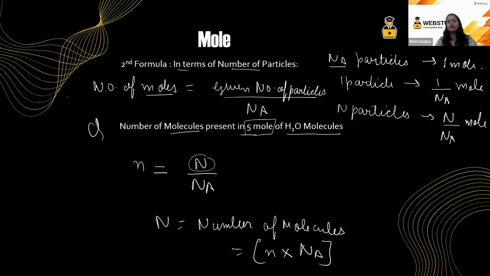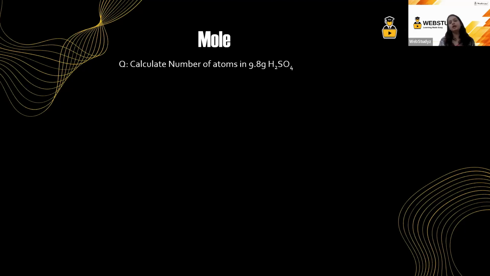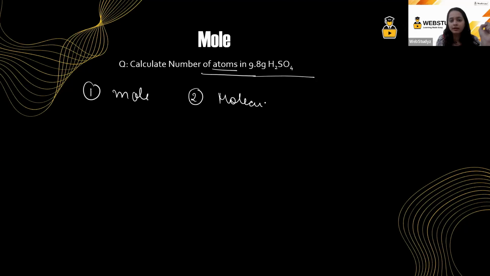Okay. Moving on to the next part, we have another question, and we have to calculate now, very important, the number of atoms in 9.8 grams of H2SO4. Students, to calculate the atoms, the very first step is to calculate the number of moles. The second step is to calculate the number of molecules. And then the last step will be the calculation of atoms or ions, whatever has been asked. Okay, let's try to do this question.